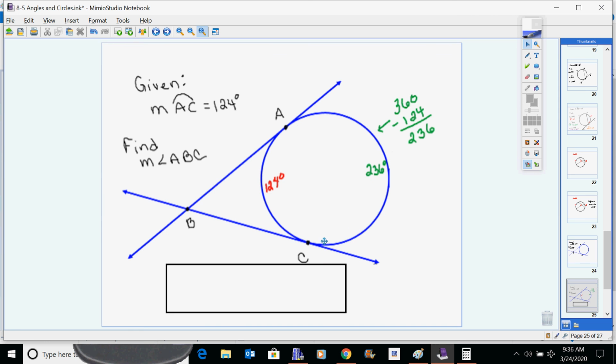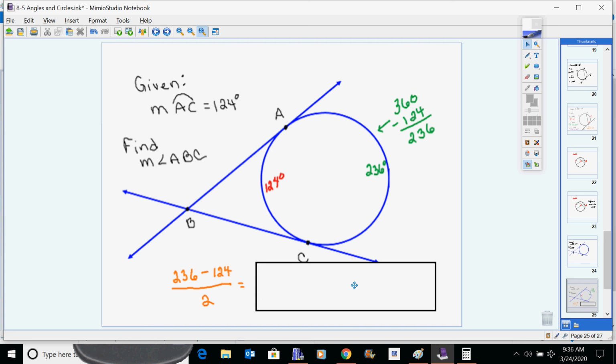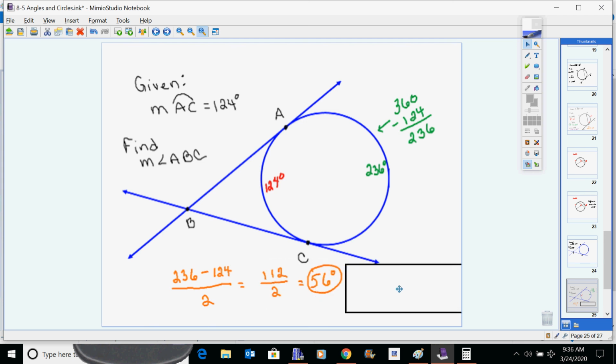But you had to figure out what the second number was to subtract first. You had to take this one taken away from 360. Now you've got a bigger number and a smaller number. You subtract them and you divide by 2. And giving you 56 in that calculation.